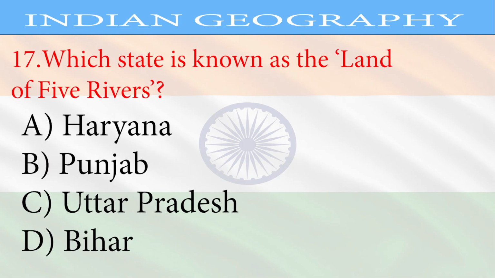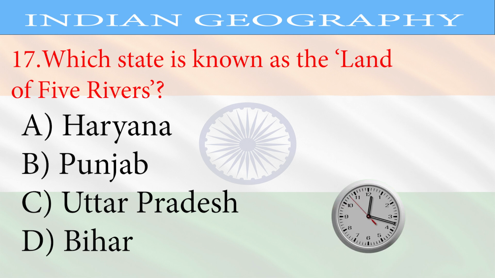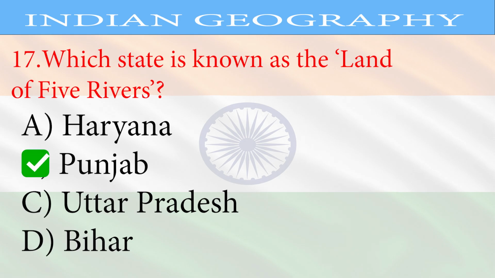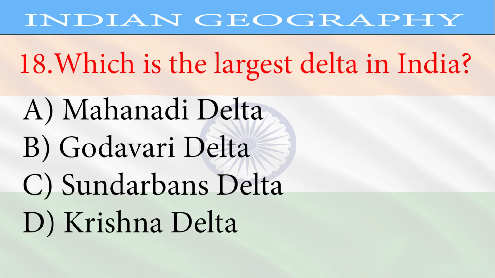Question 17. Which state is known as the land of 5 rivers? A. Haryana, B. Punjab, C. Uttar Pradesh, D. Bihar. Correct answer, Punjab.